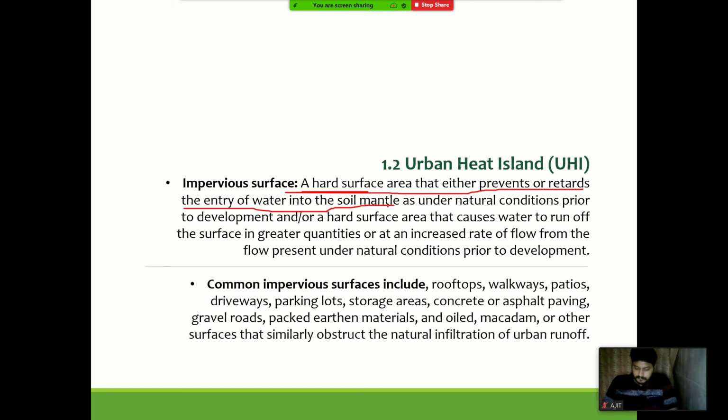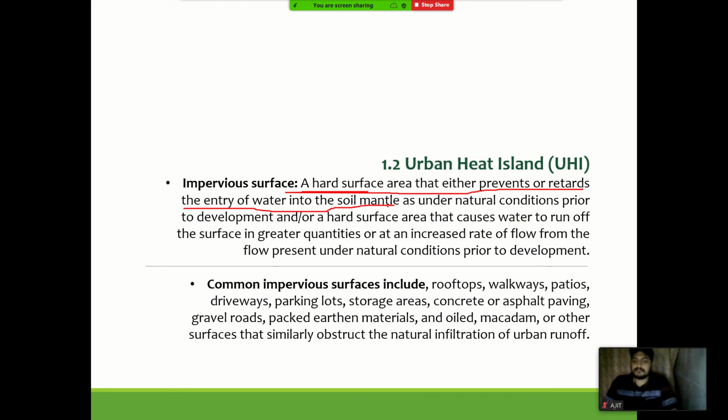the heat is trapped, or prevented from further exhaustion. If we have natural soil, the heat may get dissipated because of the coolness of the soil.